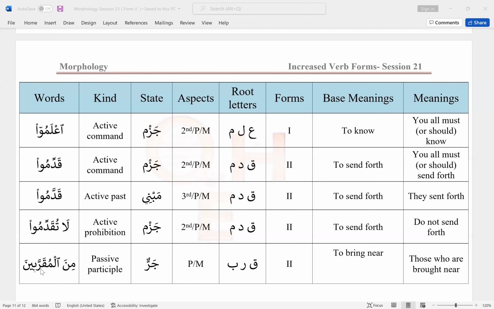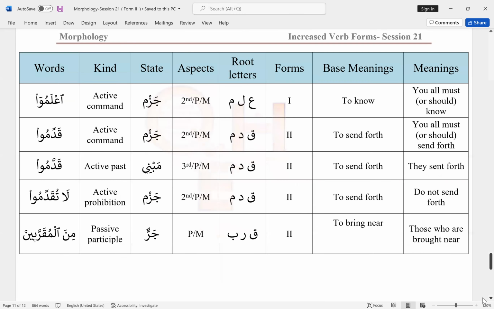Root letters are qaf, ra, ba. For form 2, it means to bring near. So we are going to say this is passive participle, like on which, on whom some work is done, right? So this will be those who are brought near, because this is passive participle. So these were our last words, the ones that we highlighted.